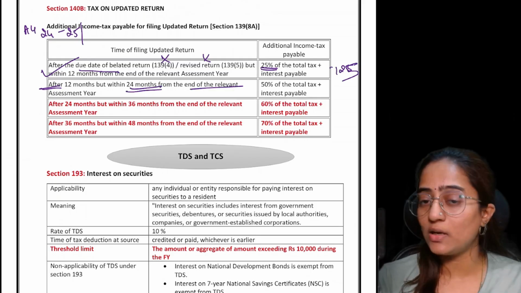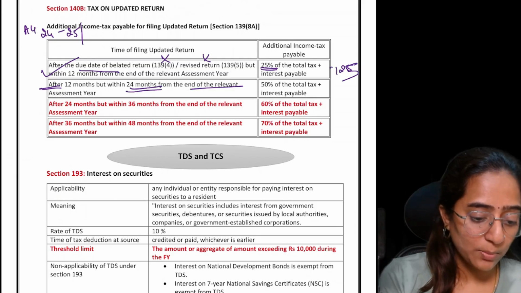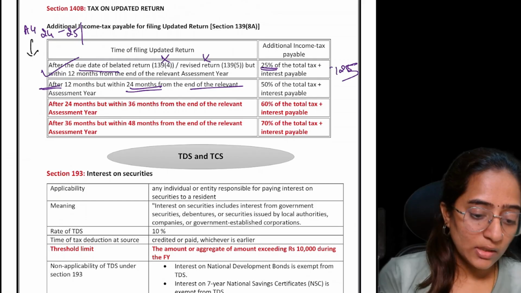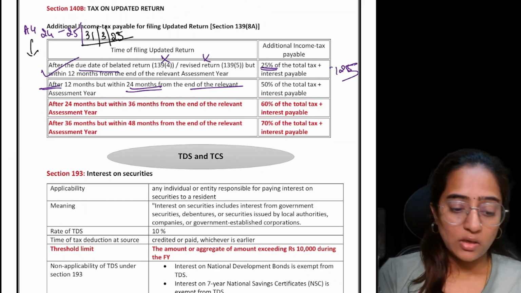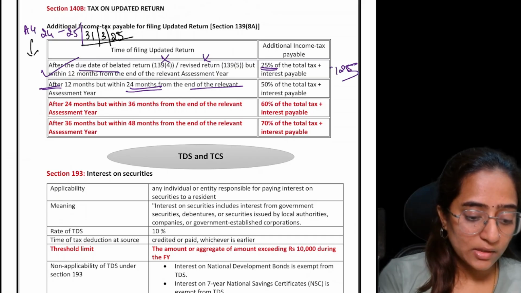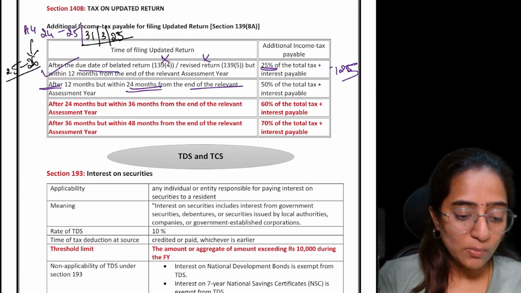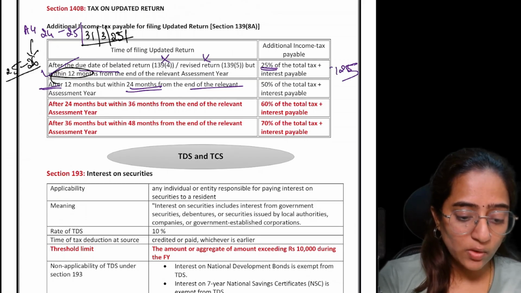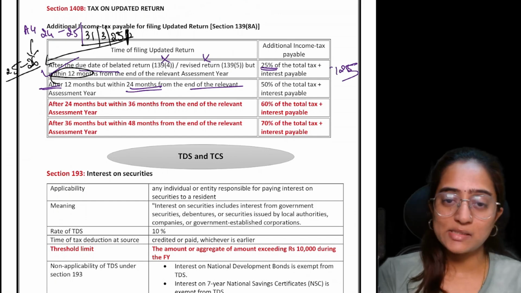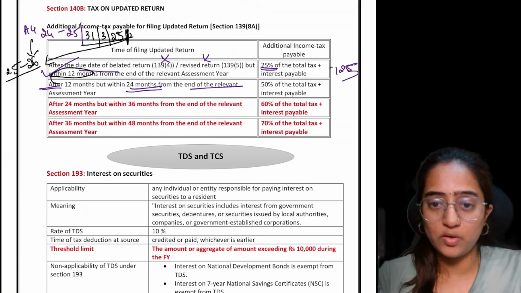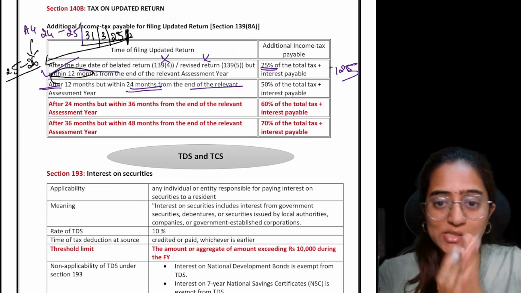What if you need to file the return after 12 months, but within 24 months from the end of the relevant assessment year? Look into the timeline, people. 31st March 2025 date is gone. Let's consider 1st of August 2025, this is within the 12 months timeline.